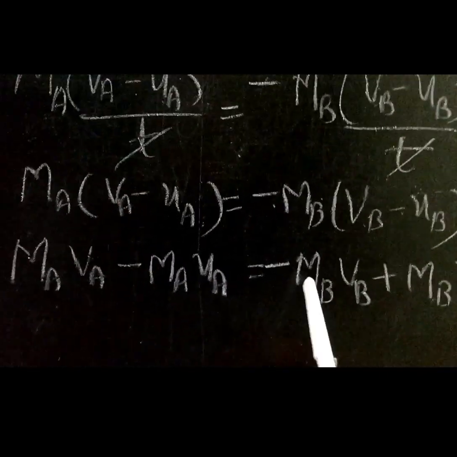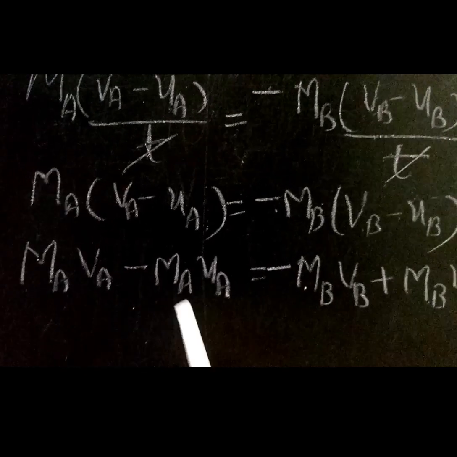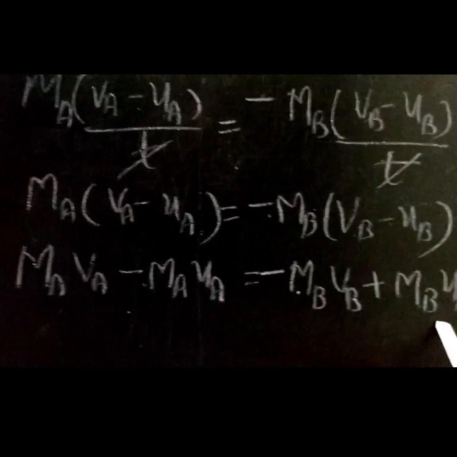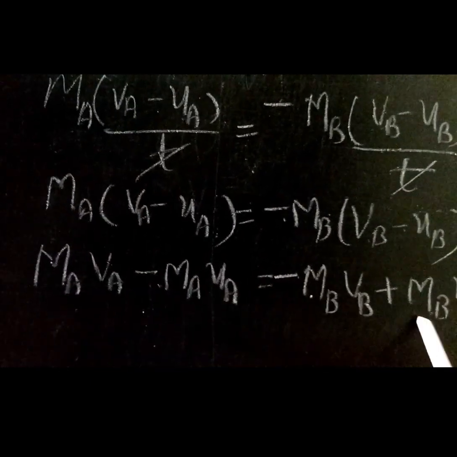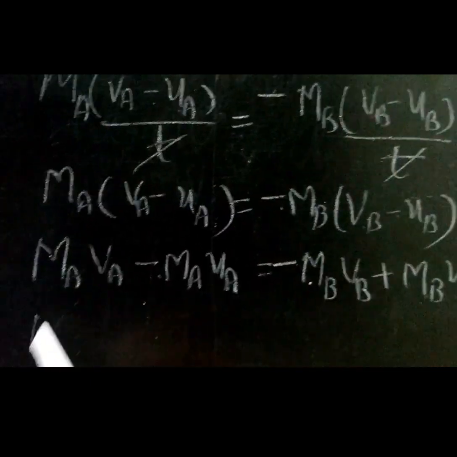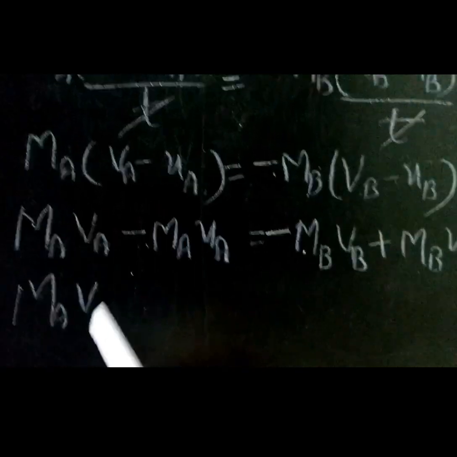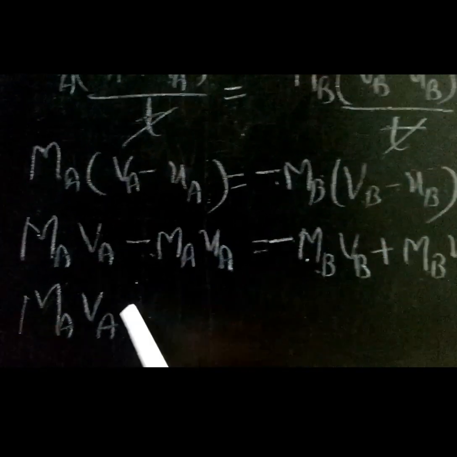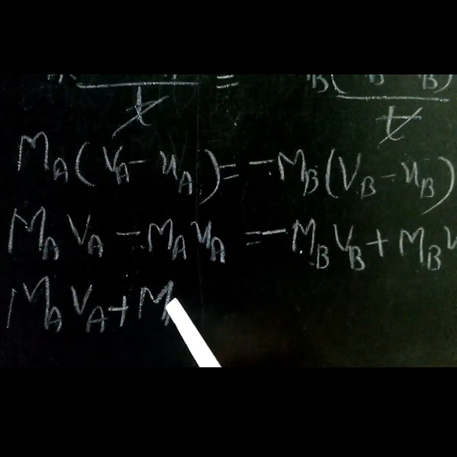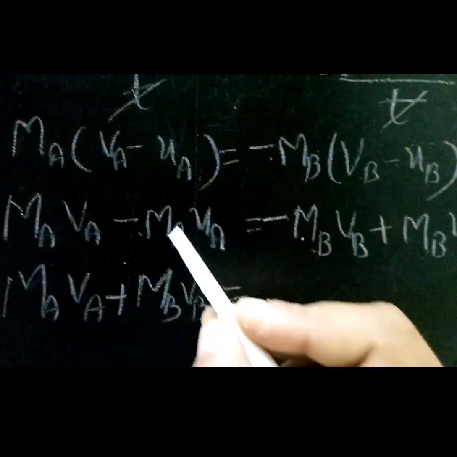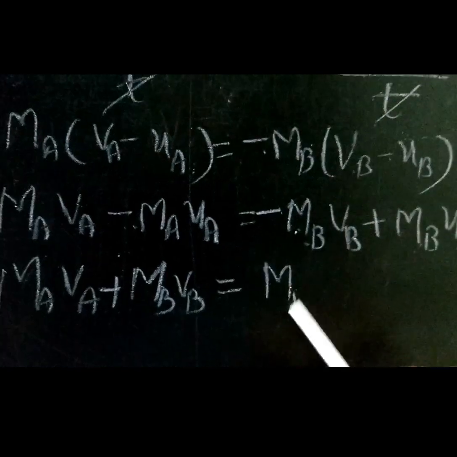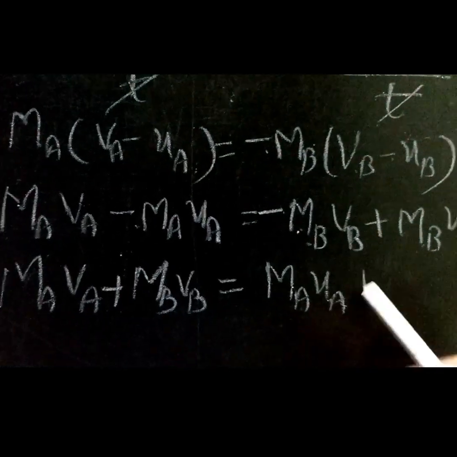Now we take the negative terms to the other side, so they become positive. We can write MAVA plus MBVB is equal to MAUA plus MBUB.